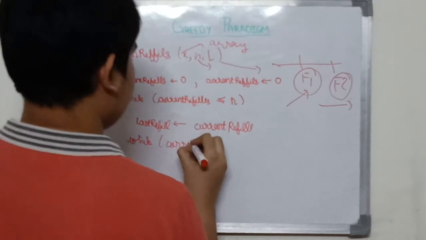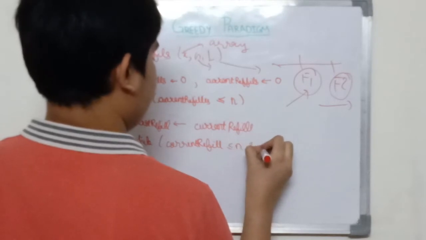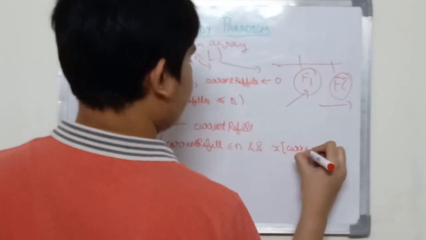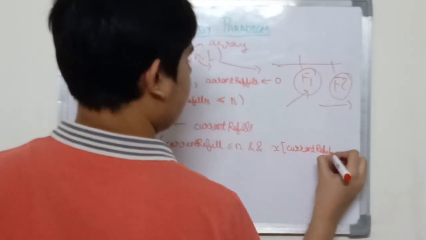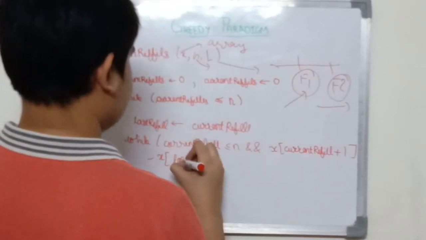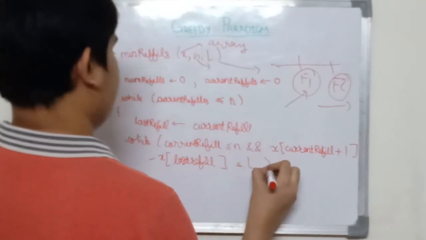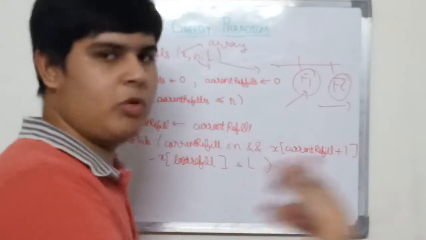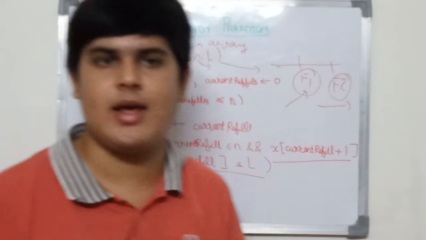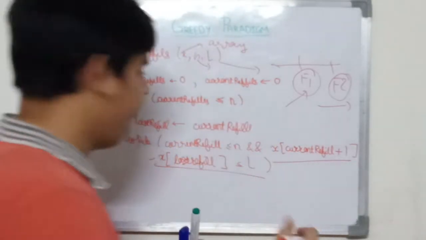While CurrentRefill is less than or equal to n and x[CurrentRefill + 1] minus x[LastRefill] is less than or equal to L, that is we can move across one more fuel station, and this is covering the condition that the distance between the two fuel gas stations is less than L, where L is the maximum distance that the car can travel on one complete fuel tank.